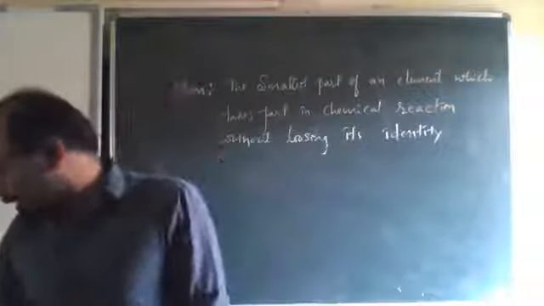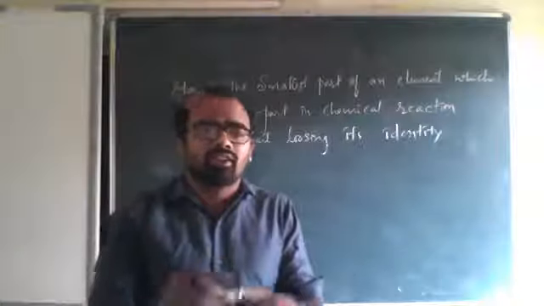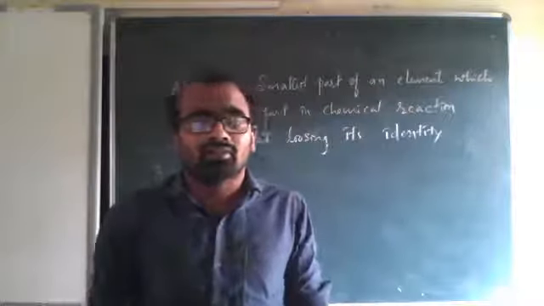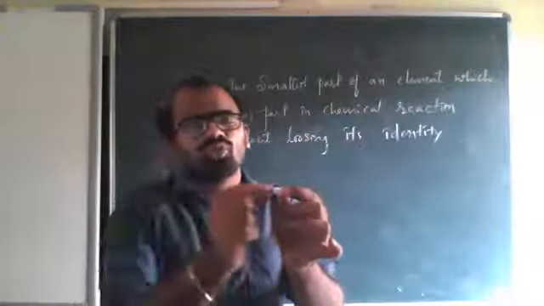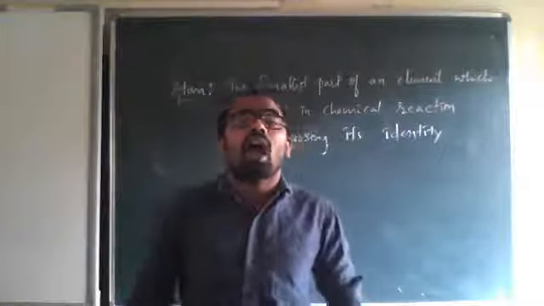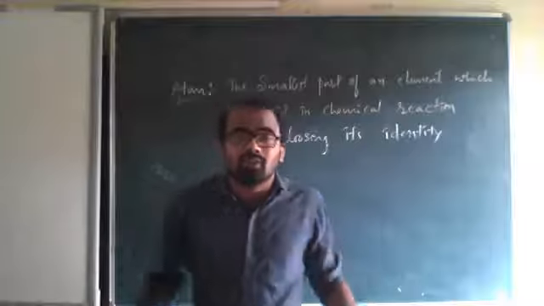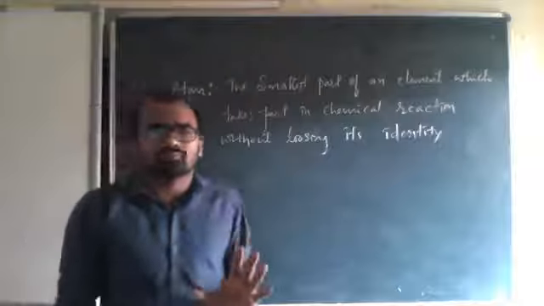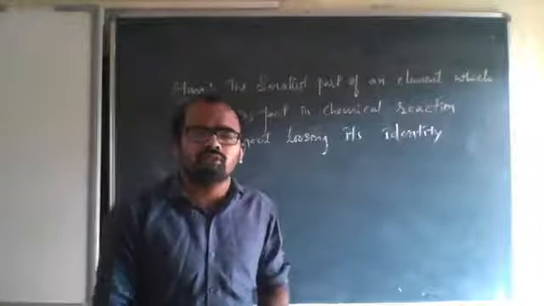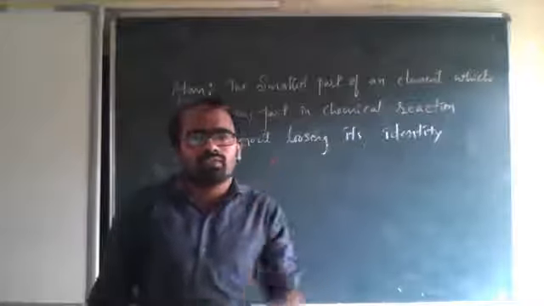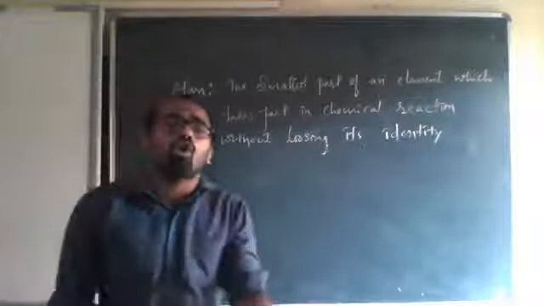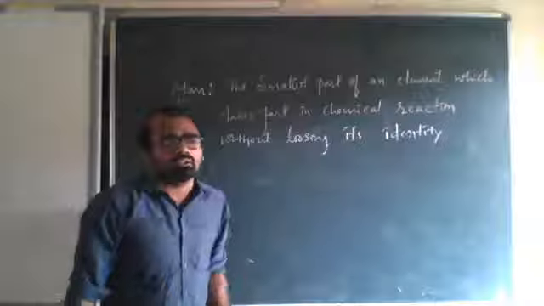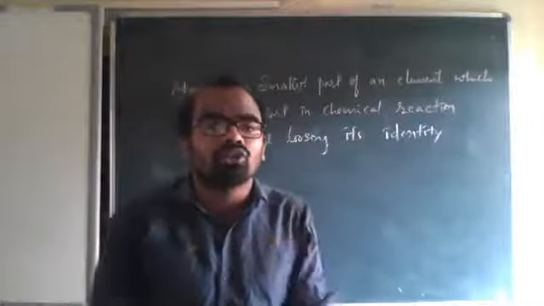For example, if I take this chalk piece, I can break it the maximum number of times until I cannot break it again. When it cannot be further divided, that part we call an atom. The smallest part of this chalk is the atom of the chalk. The smallest part of iron is the atom of iron. The smallest part of copper is the atom of copper. It takes part in a chemical reaction, but it does not lose its identity.